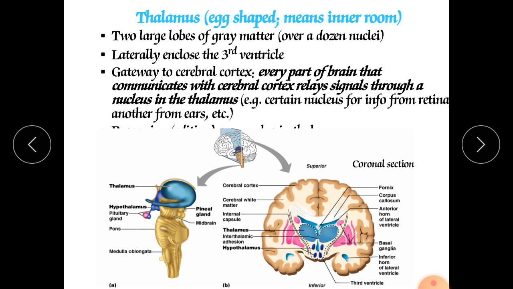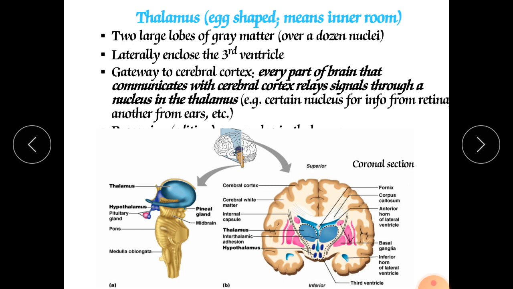Mind it well. It makes connections with the reticular formation, cerebellum, basal nuclei and wide areas of the cerebral cortex. So it is connecting all the areas. This intralaminar nuclei connects cerebellum, reticular formation, brainstem and cerebral cortex.